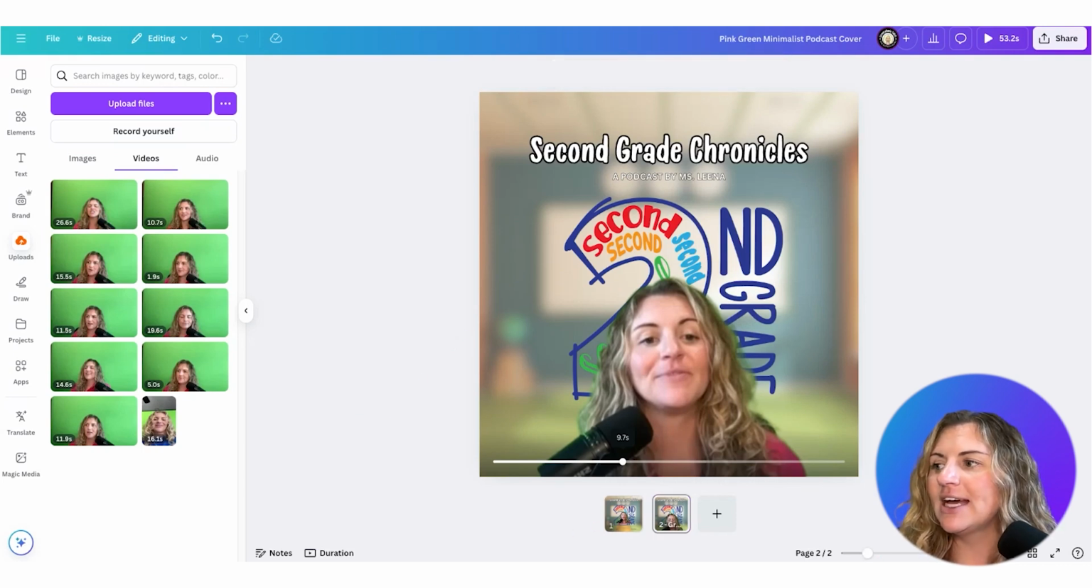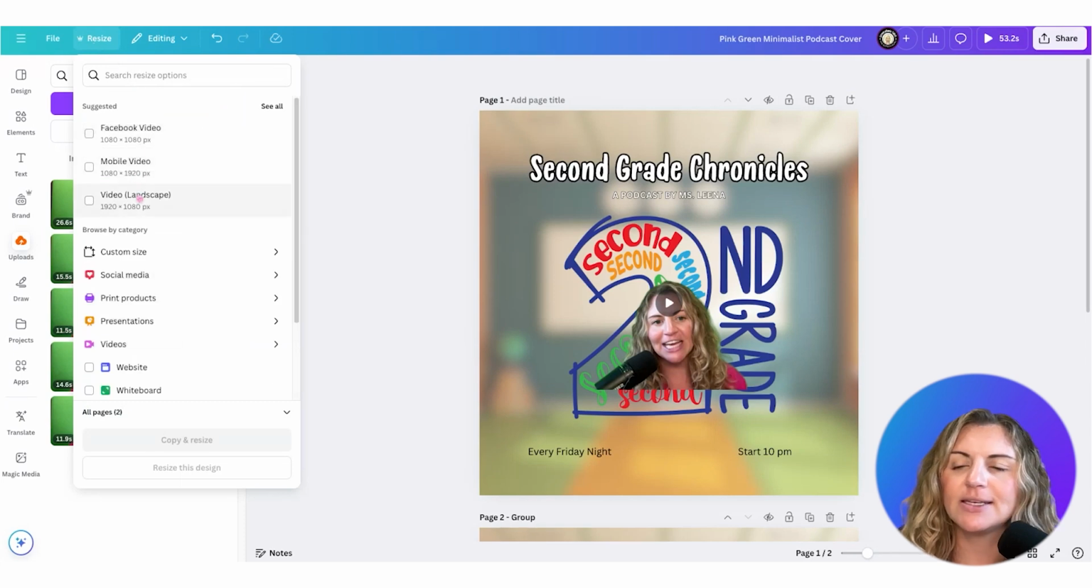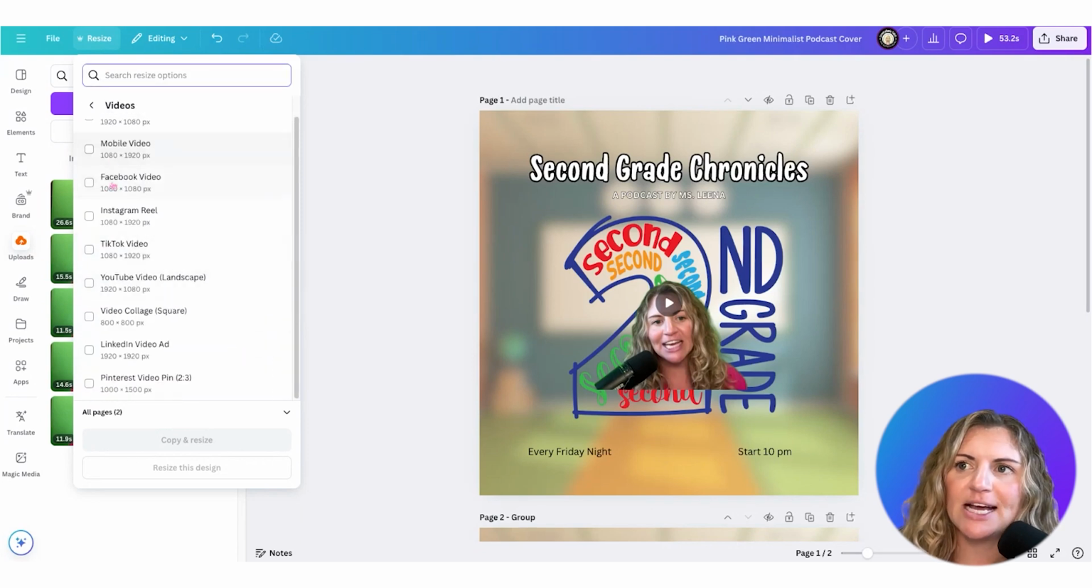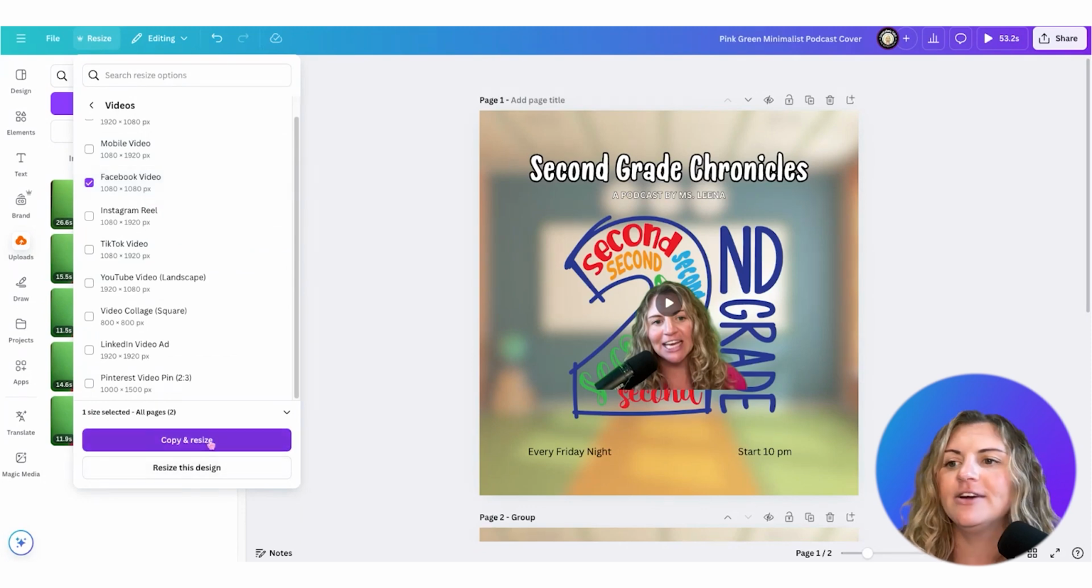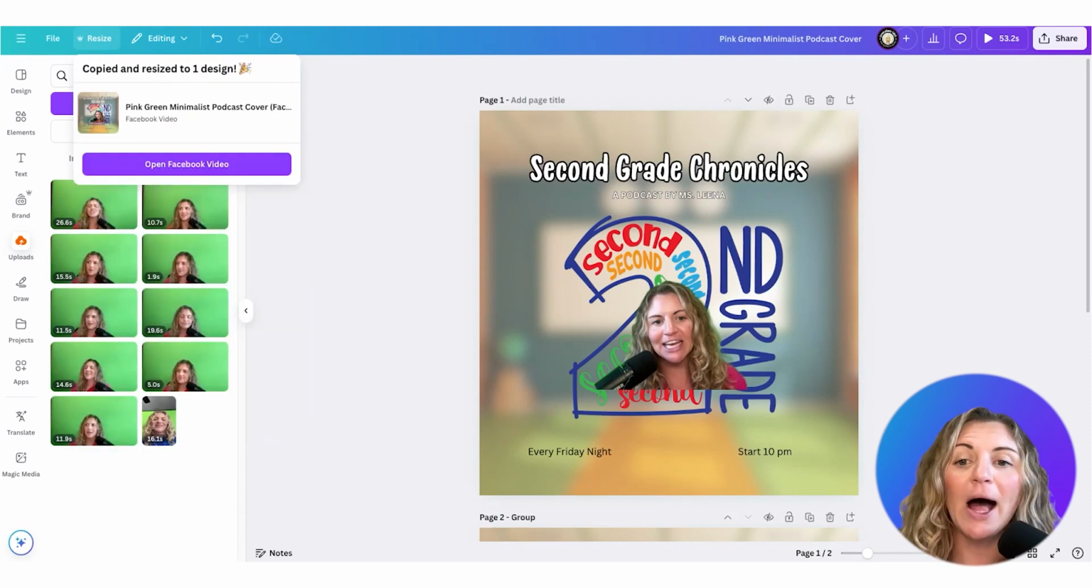So you could leave it, like I said, like this, or what I would suggest doing is taking this and going to a video to resize it and resizing it as a 1080 by 1080. That means a square, which is what we have here. And I'm going to copy and resize it. You may be wondering, why would you do that? Well, it gives the playback of a video.